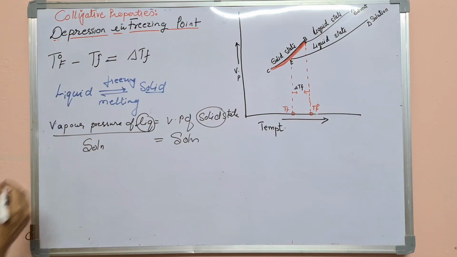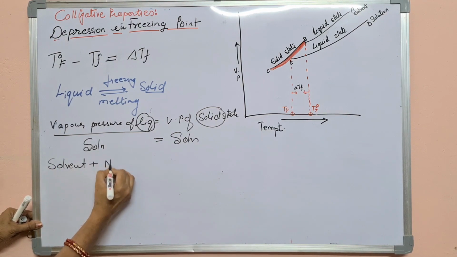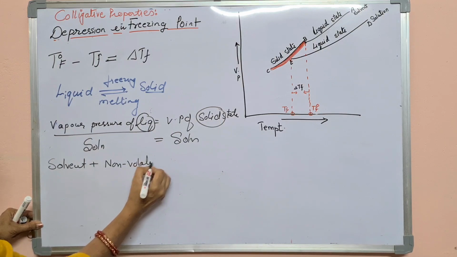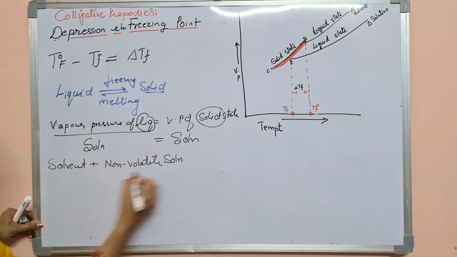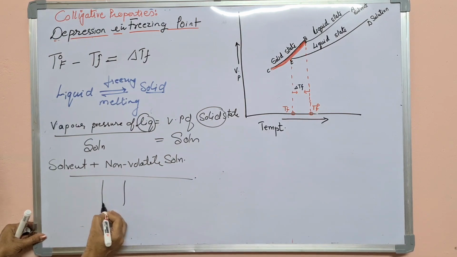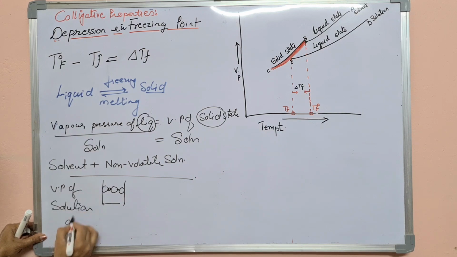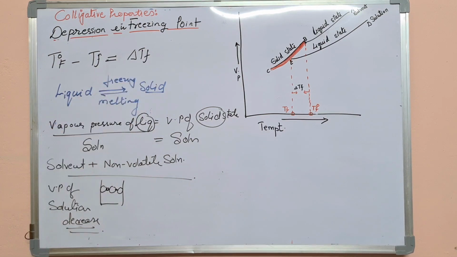ठीक है? Now what we have done, हमने solvent में क्या किया, same condition, that non-volatile solute हमने add कर दिया. Fine. So we are going with that only, that in the solvent non-volatile solute is added. Non-volatile solute add करने से हमने देखा था कि vapor pressure of solution decreases. ठीक है? Okay, fine. Now see the graph.